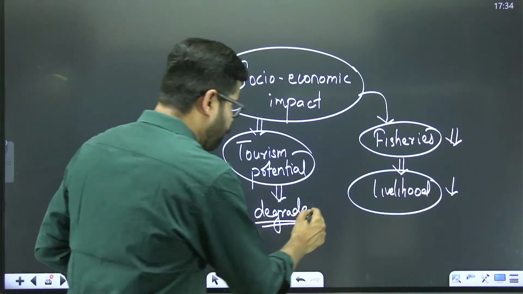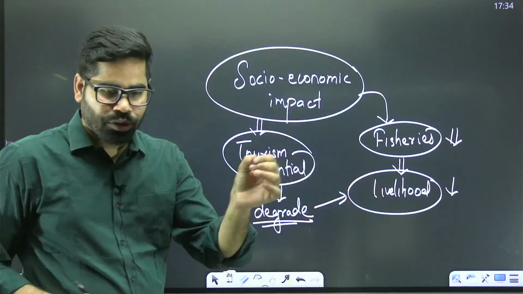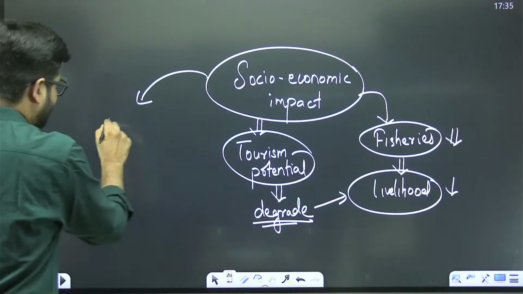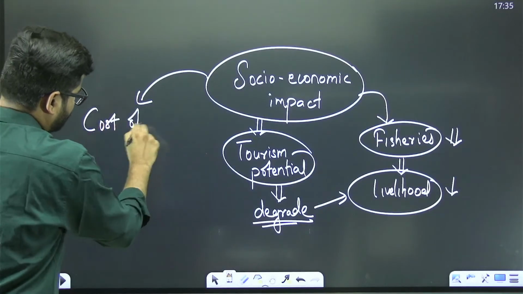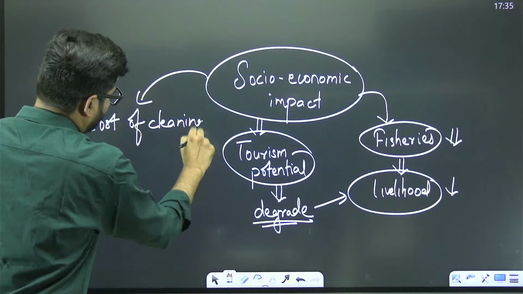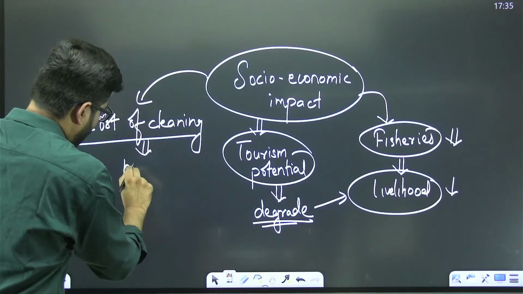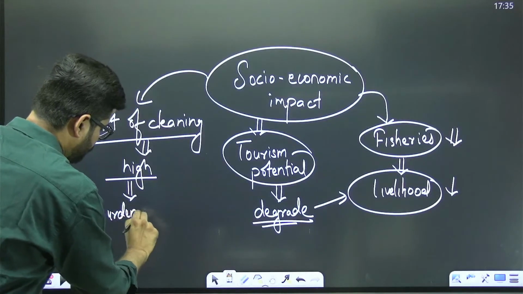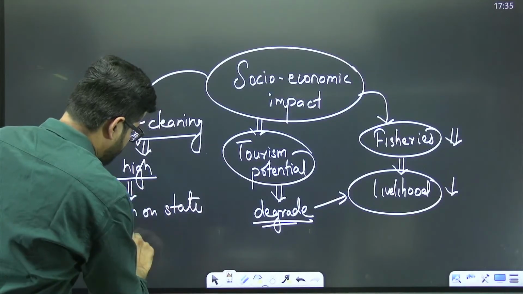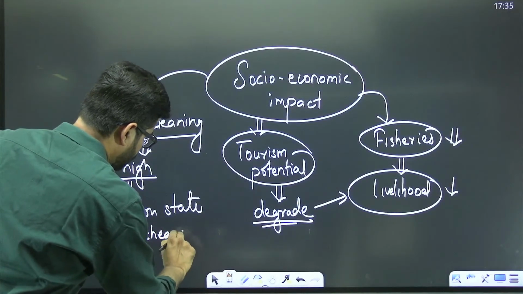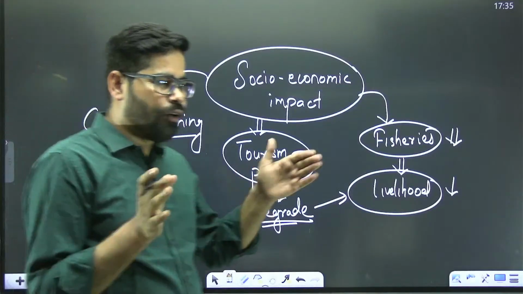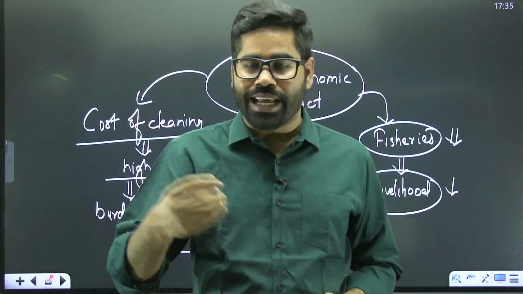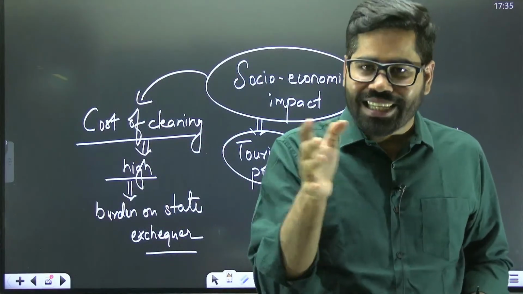And again, this is related to the livelihood. Plus the cost of cleaning is also quite high, and it is a burden on the state exchequer, because they are going to spend money on cleaning this area.